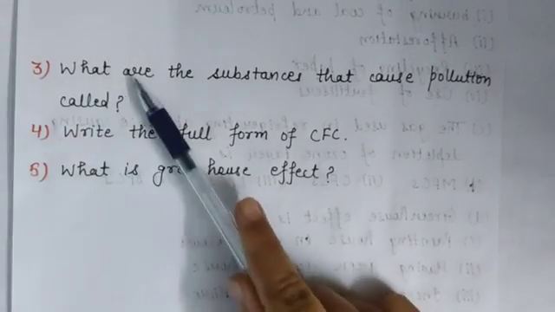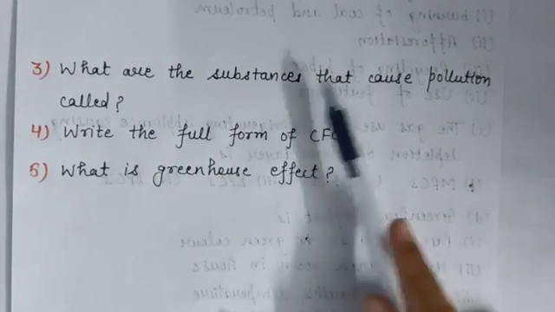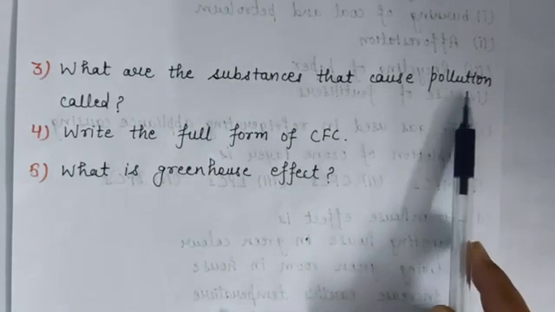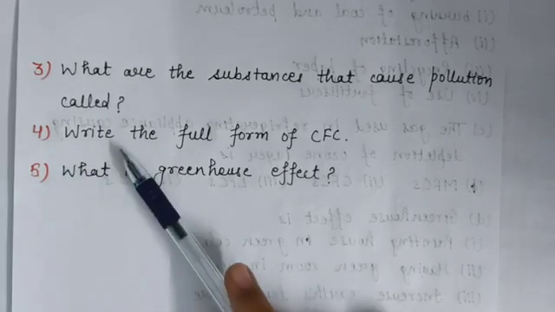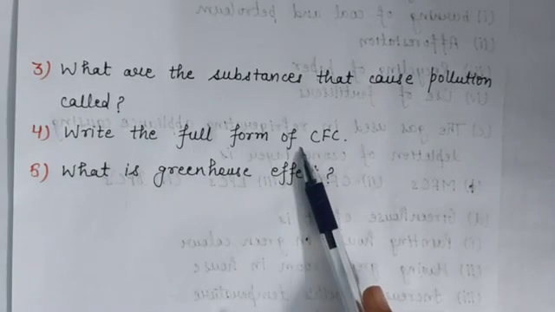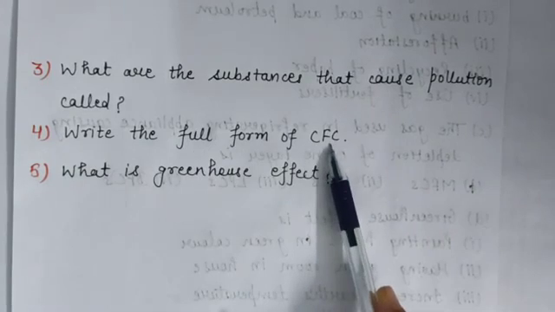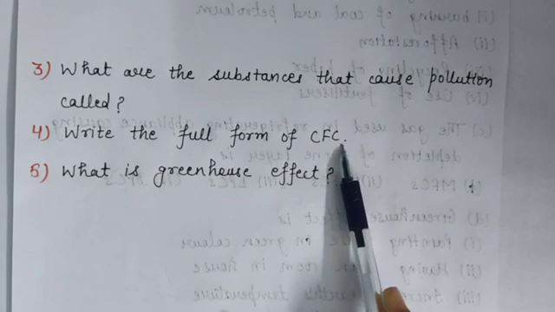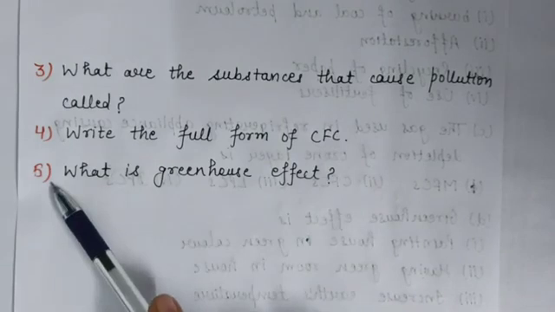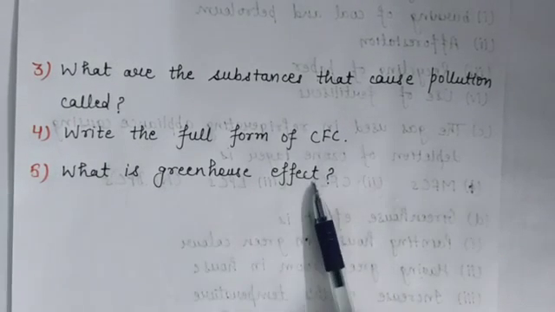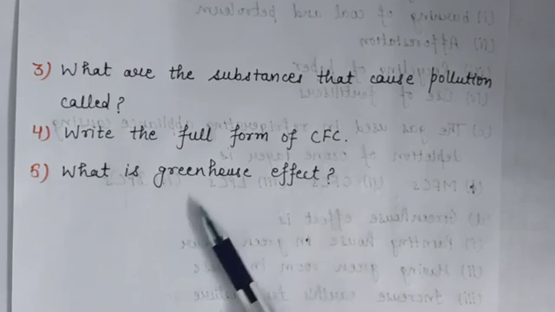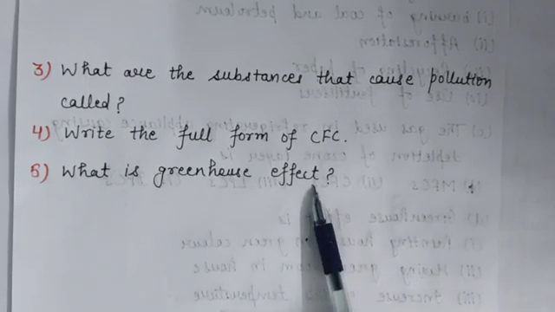Third question is, what are the substances that cause pollution called? Question number 4, write the full form of CFC. Question number 5, what is greenhouse effect? Means you have to explain greenhouse effect.